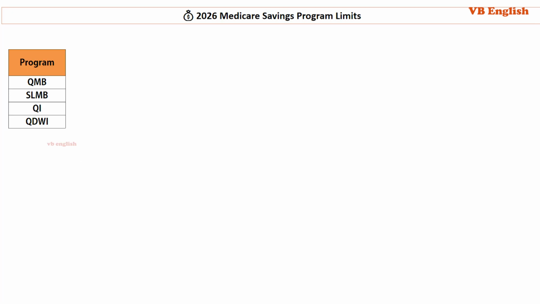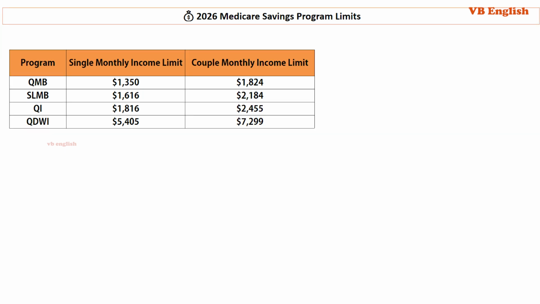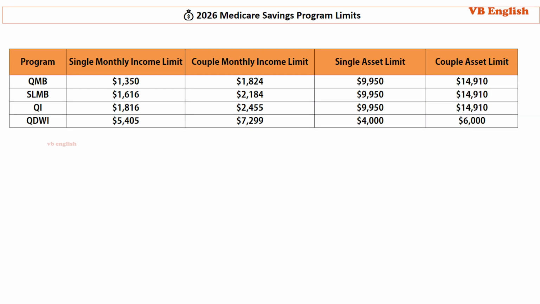2026 Medicare Savings Program limits are shown below. Please pause this video and read or take a screenshot. QMB equals $1,350, SLMB equals $1,616, QI equals $1,816, QDWI equals $5,405. If married or couples, these are the monthly income limits: QMB equals $1,824, SLMB equals $2,184, QI equals $2,455, QDWI equals $7,299. The same single asset and couple asset limits are shown in the display. Please check or take a screenshot.